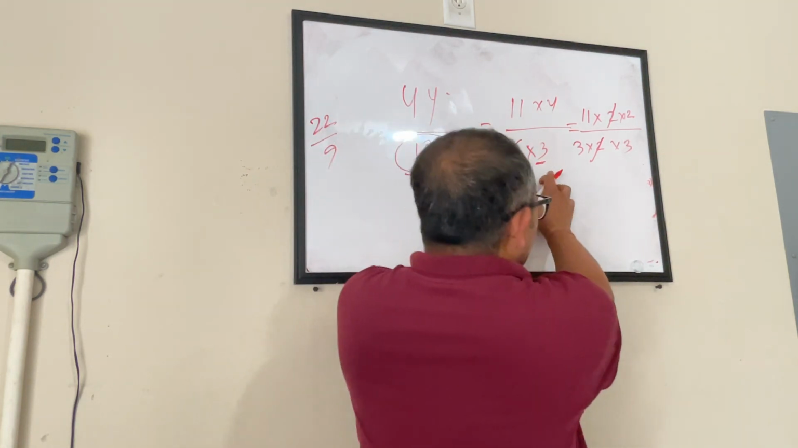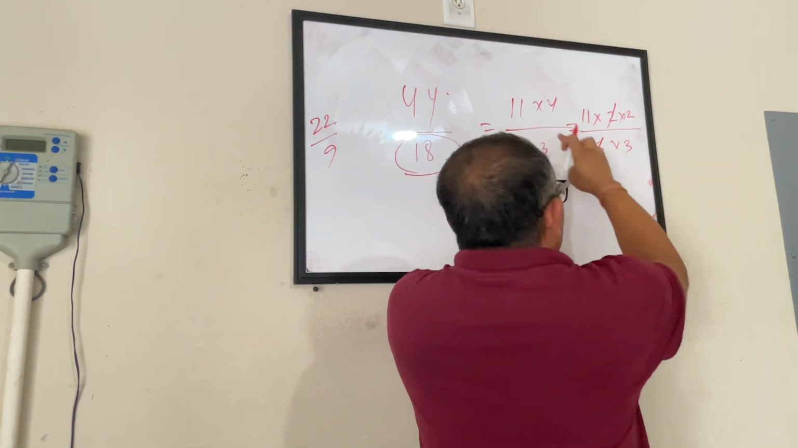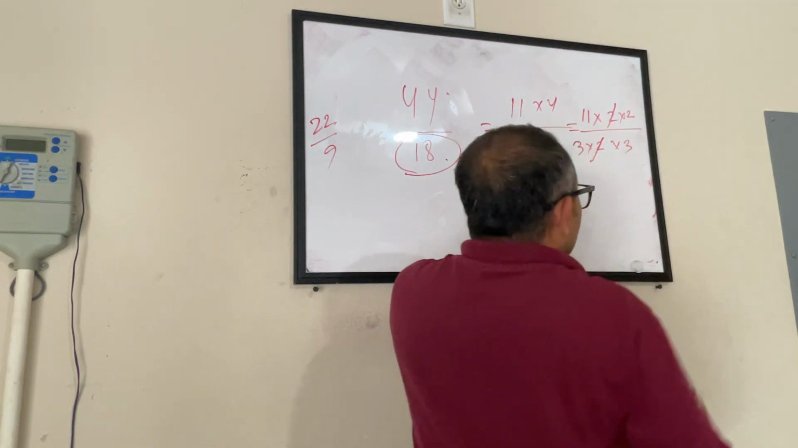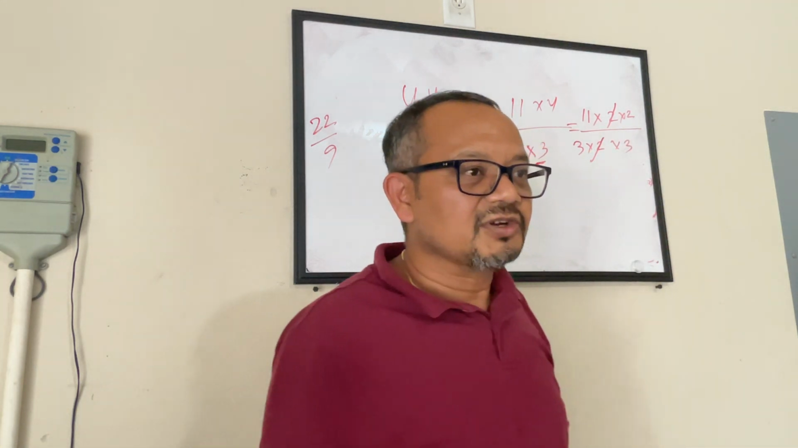Since you have broken down, now you can see 6 can be written as 2 into 3. Let's break it down. 4 can be written as 2 into 2. Let's break it down. Now you knock off the common ones. Tic-tac-toe, you're good.